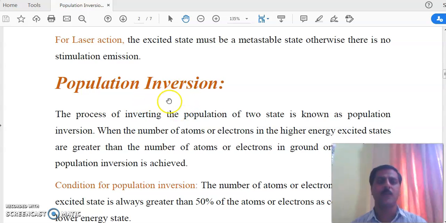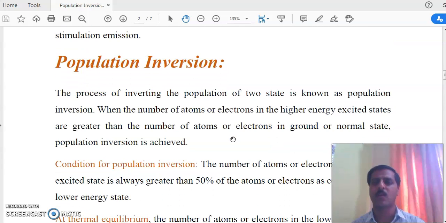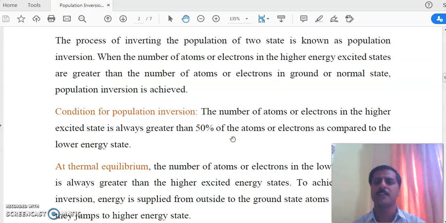required. So what is population inversion? As the name indicates, inversion. Inversion means reversing something. When we studied the energy levels, we also studied that at thermal equilibrium, the number of atoms or electrons in the ground state is larger as compared to the excited states. Now population inversion is the process of inverting the population of two states. When the number of atoms or electrons in the higher energy state is larger as compared to the ground or normal excited state, population inversion is achieved.